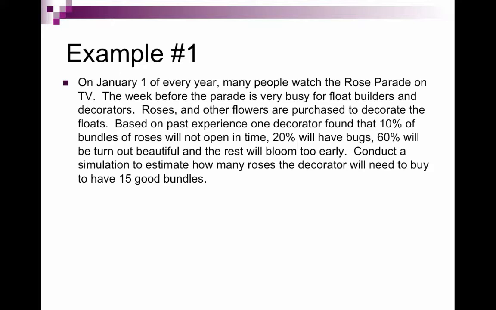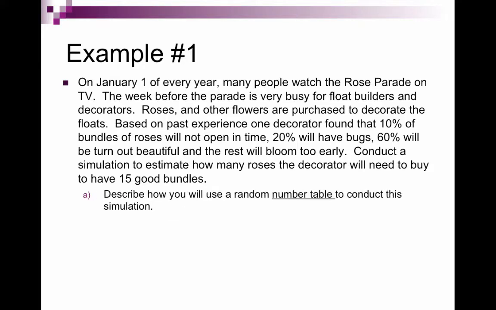So our component here is one bundle of roses. And then we have to determine whether it's good or bad. And then we need to figure out what a trial is. And in this case, a trial will end as soon as we have 15 good bundles. So we have to write that up.